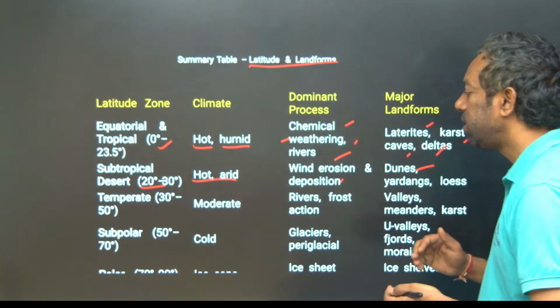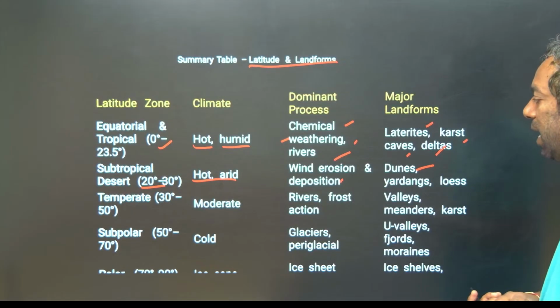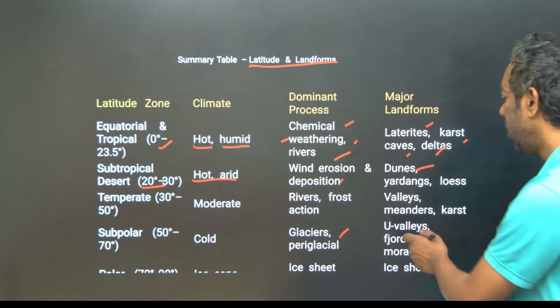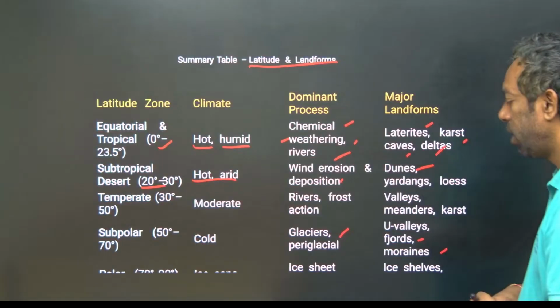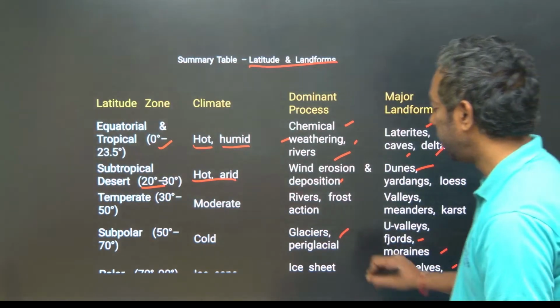Temperate region, this is moderate, rivers can act and create valleys and meanders. Subpolar, the glaciers are the region for fjords and moraines, okay, and polar is ice sheets.